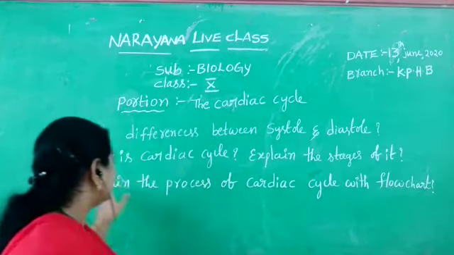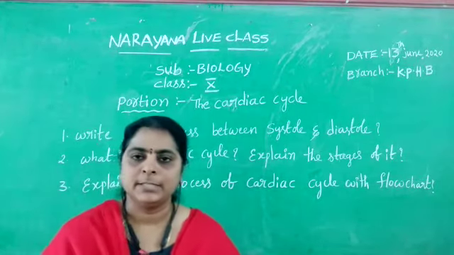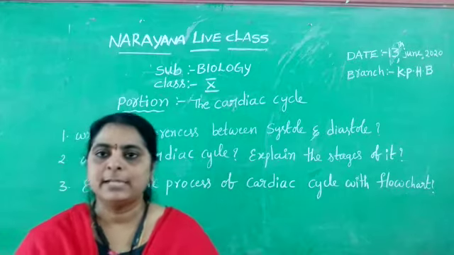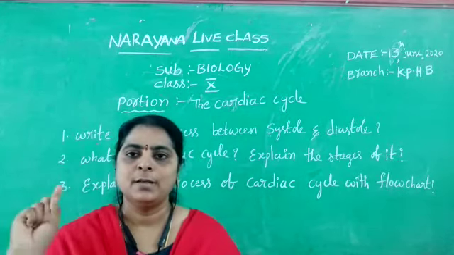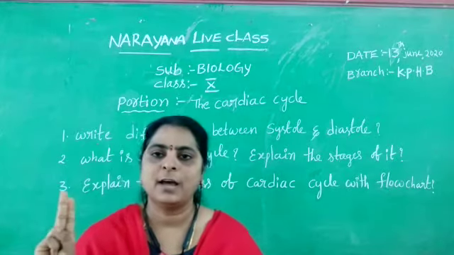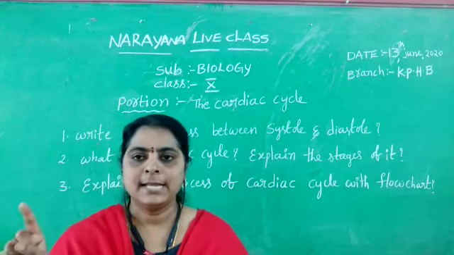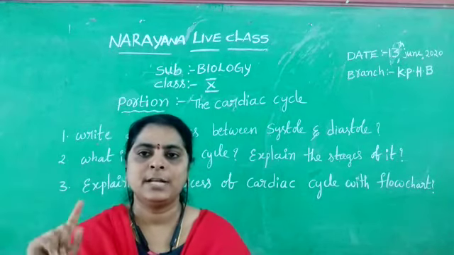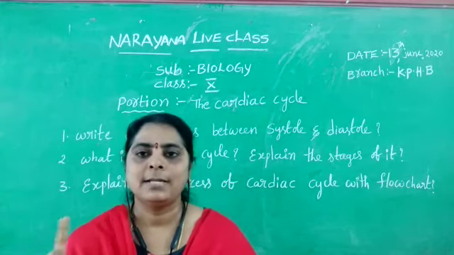Next our question is: what is the cardiac cycle? Explain the stages of it. First of all, we define the cardiac cycle. The cardiac cycle means one contraction and one relaxation phase of the heart, or the cyclic events which occur from one heartbeat to the next heartbeat.